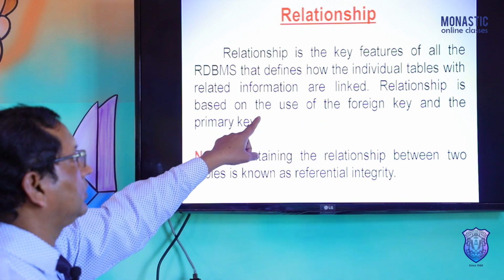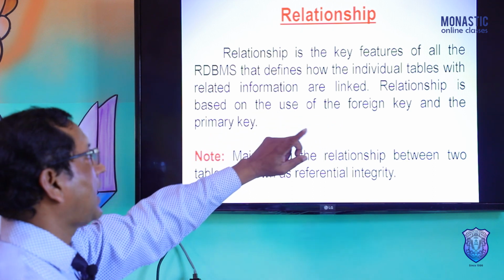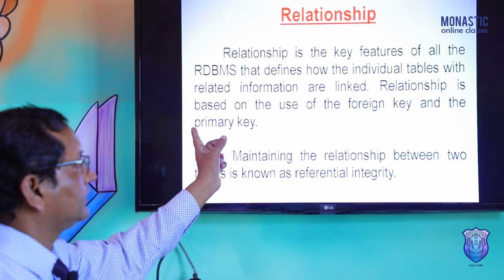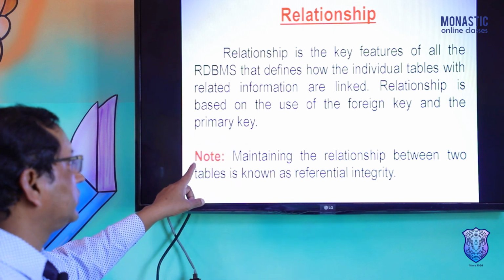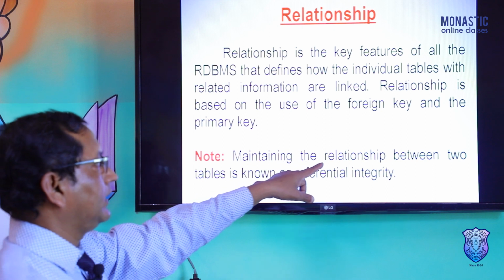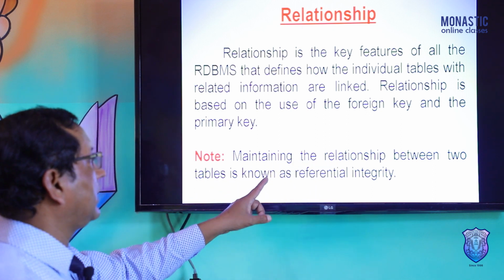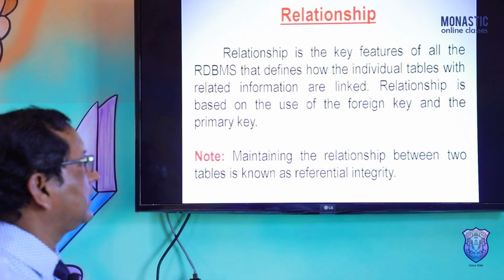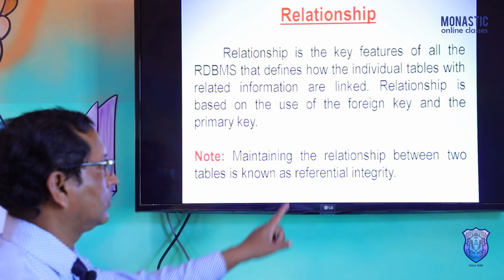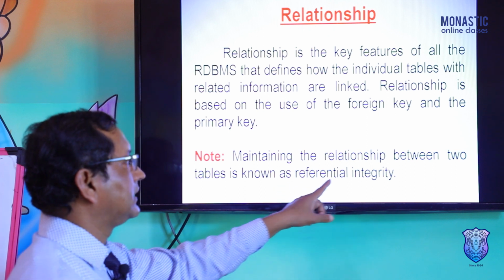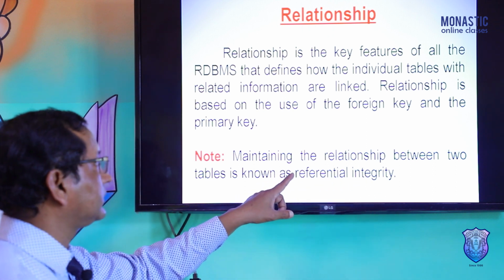A relationship is based on the use of the foreign key and the primary key. It's an important point to learn. Maintaining the relationship between two tables is known as referential integrity. Things to learn: this is what referential integrity is.